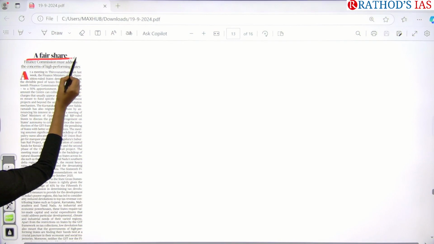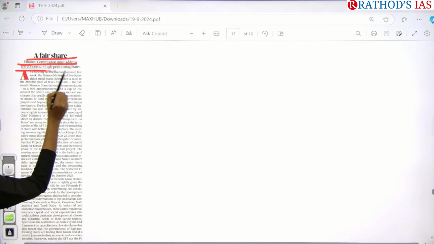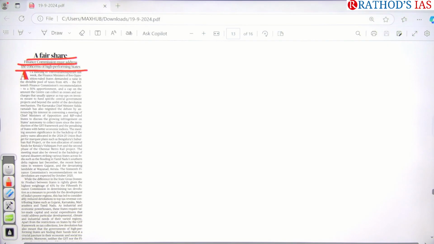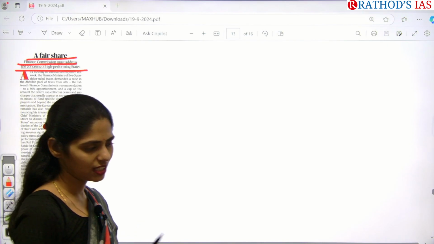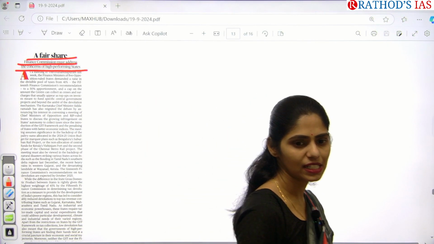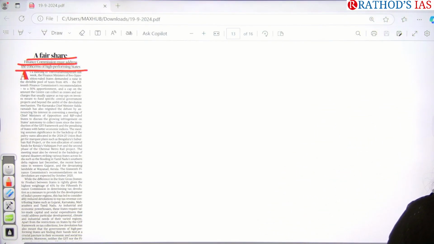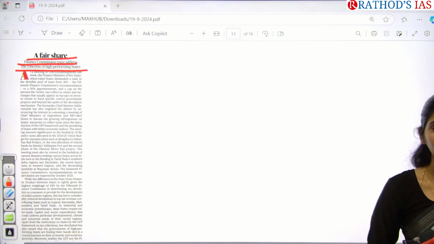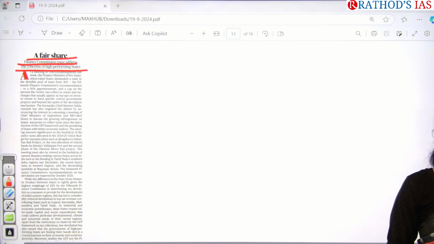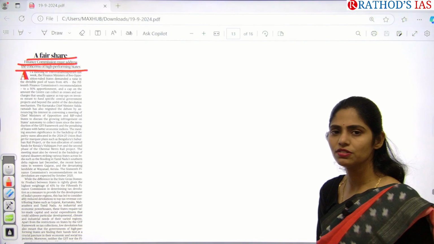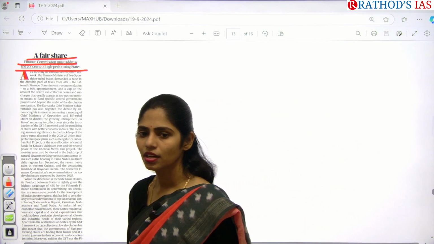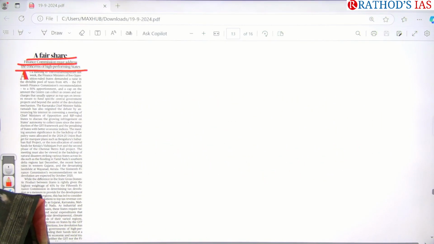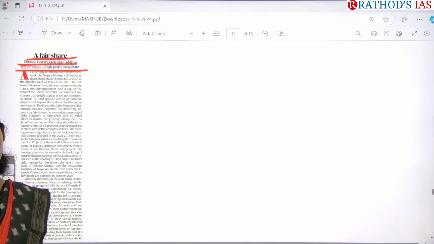A fair share: finance commission must address the concern of high performing states. So what is finance commission? I think you have completed center-state relations in economy. So what is this finance commission? For every how many years will we be establishing this finance commission? For every 5 years. At present, which finance commission is going to be set up? 16th. Okay, so what is the function of this finance commission?